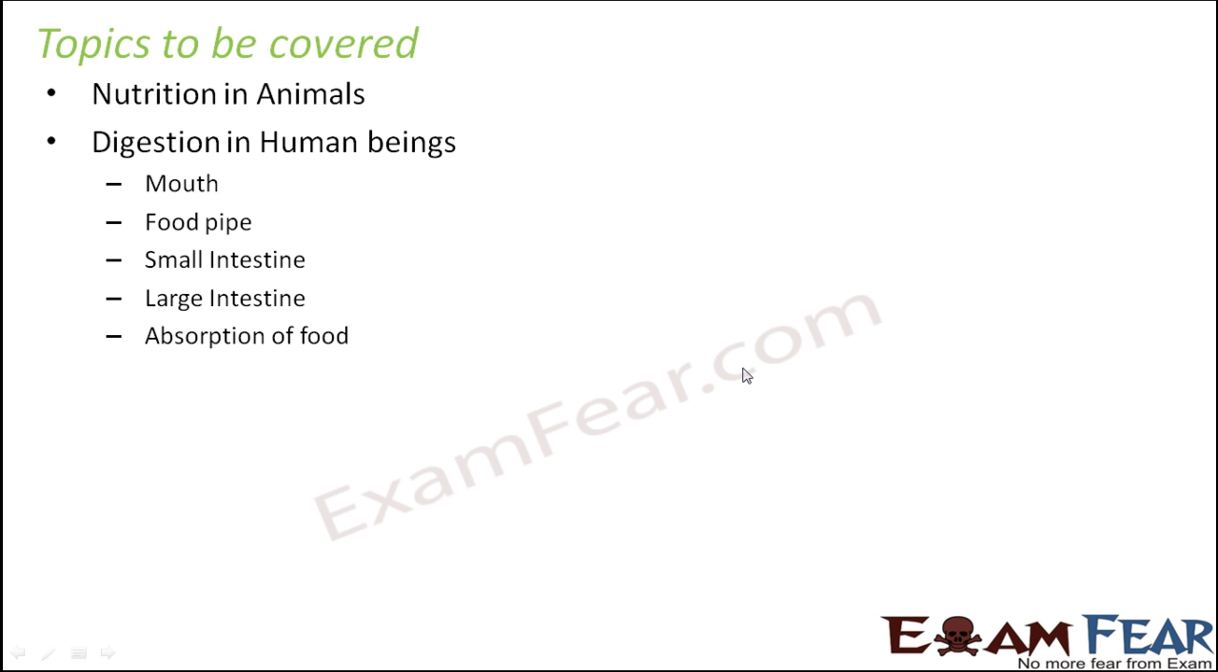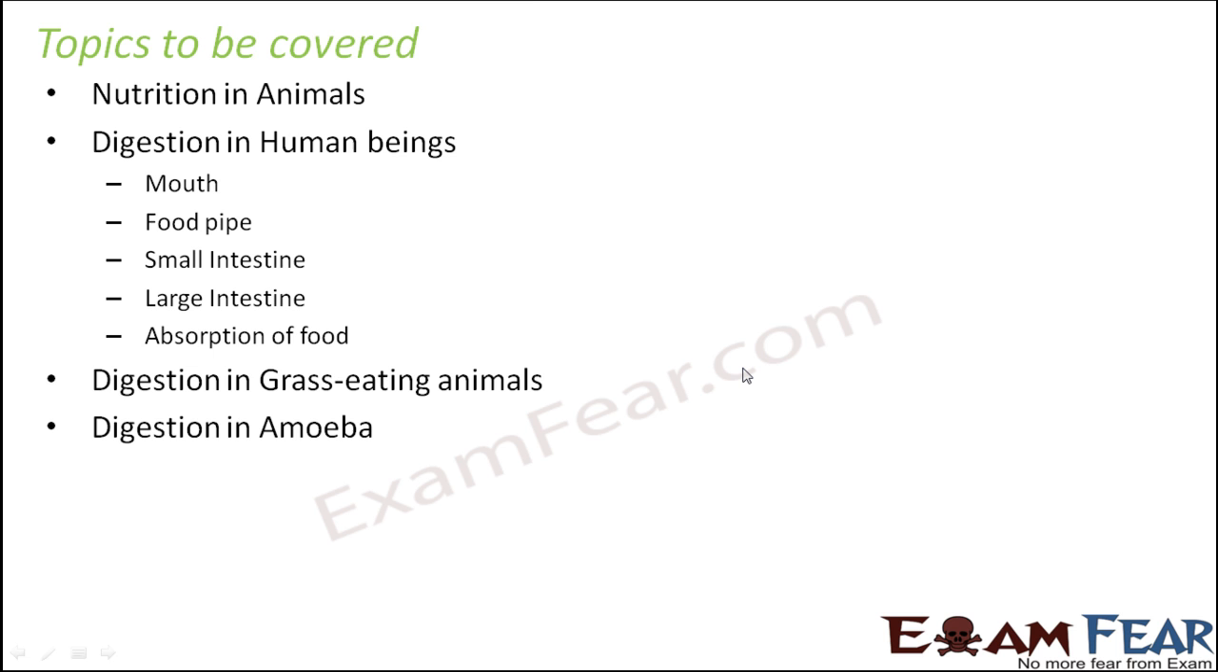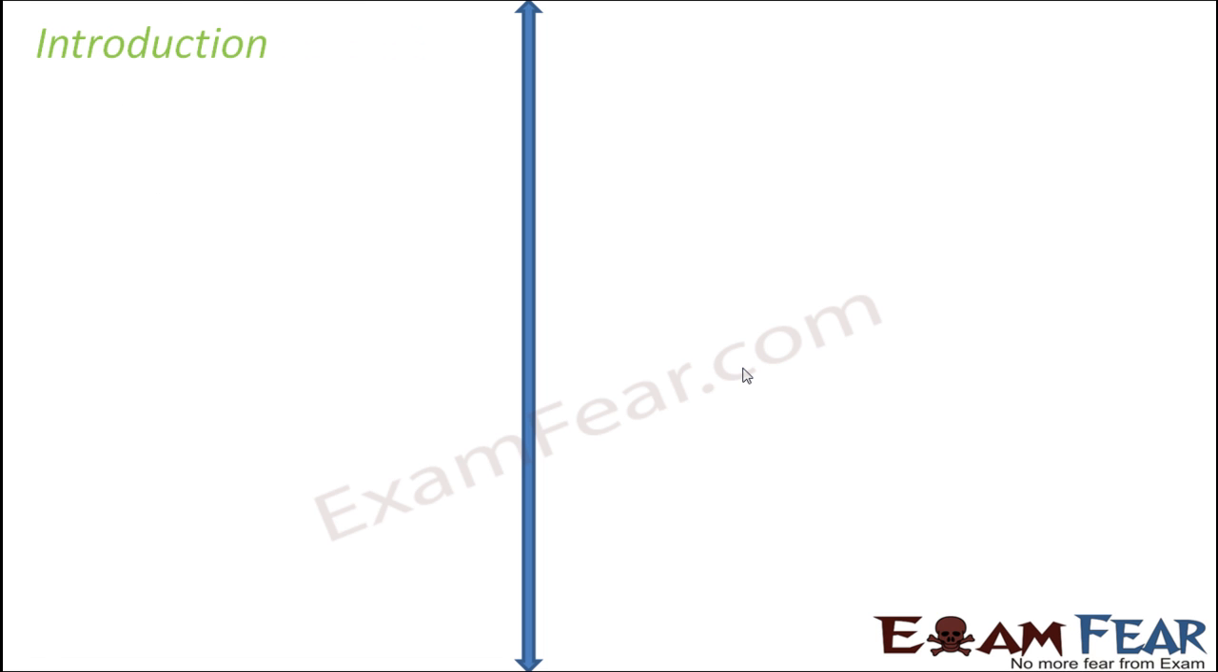Topics to be covered in this lesson are nutrition in animals, digestion in human beings where we will talk about mouth, food pipe, small intestine, large intestine and absorption of food. Digestion in grass-eating animals. Digestion in amoeba. So here we are going to talk about nutrition in animals. Nutrition again is all about obtaining food.